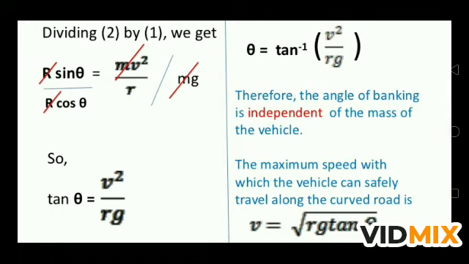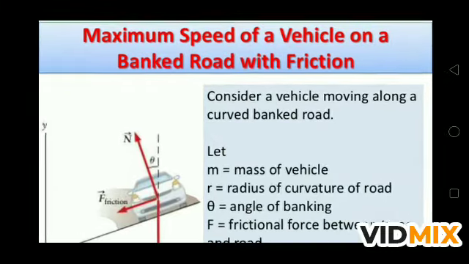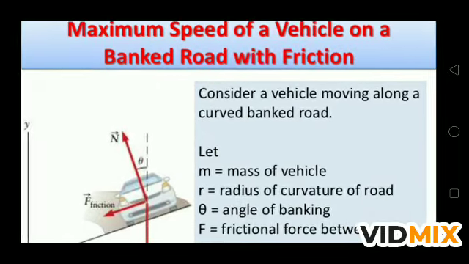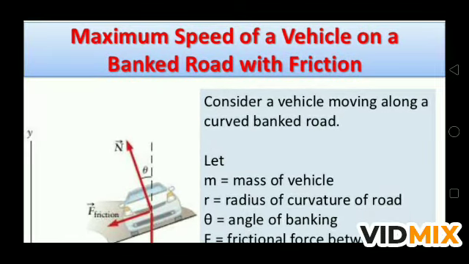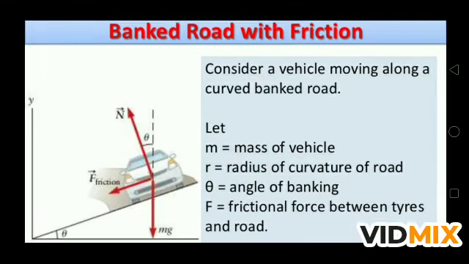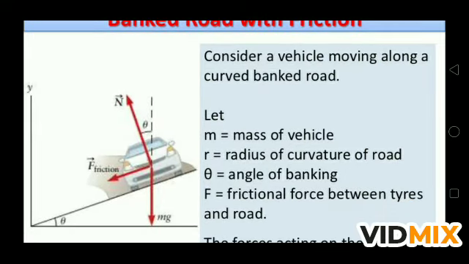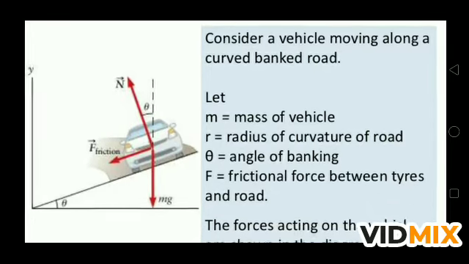Now what is the maximum speed of a vehicle on the banked road with friction? If we talk about friction, how much speed can we maintain at maximum? Now if you see this figure, there is friction between the road and the tire. If the figure is clear, m is the mass of the vehicle, r is the radius of the curve of the road, theta is the angle of banking, and f is the friction force between tire and road.